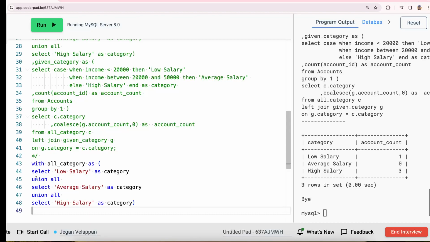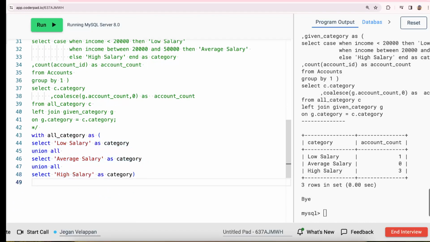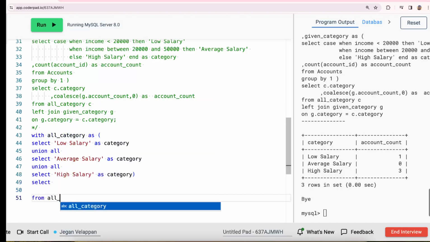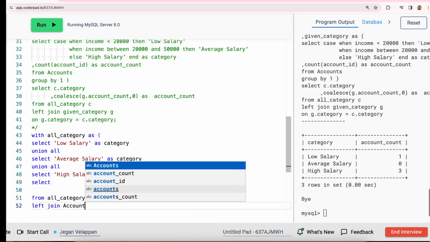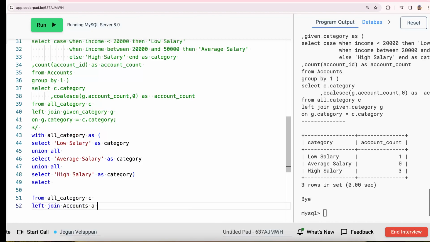If not, you have to create a hard-coded CTE table here. Okay, so that part is done. Now I'm going into the second part. I'm going to select from all category again C left join accounts A.